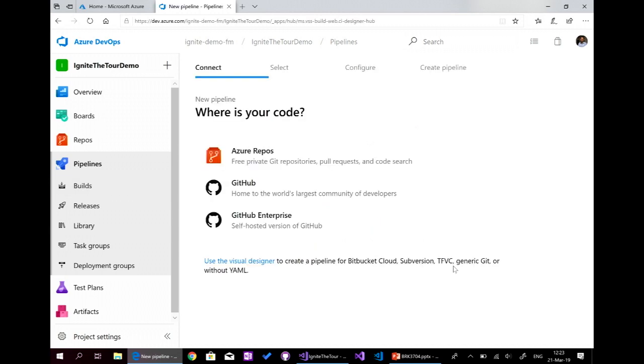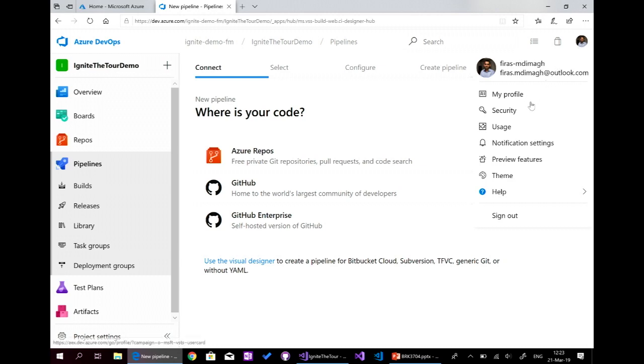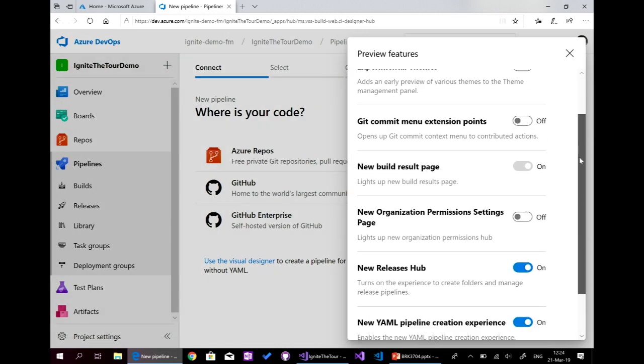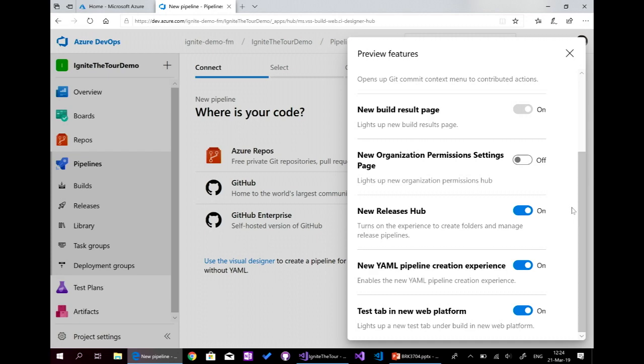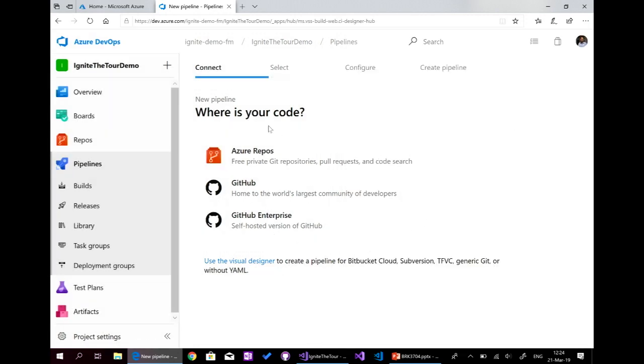And here, we have 2 options. In fact, some of the features in Azure DevOps are in preview. So we can activate and deactivate them, and we can use them for experimentation. So here, how to activate it. Under the account here, I have preview features. And I can activate and deactivate them. One of the features that I already activated is the new YAML pipeline, where I can use YAML files to define my pipelines. And after activating that, I have this one, the new pipeline.